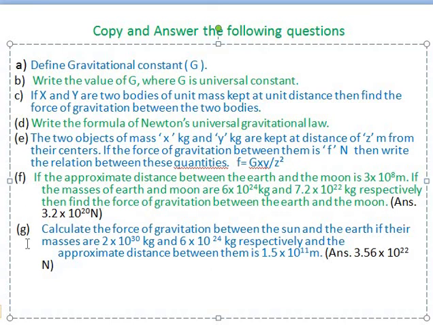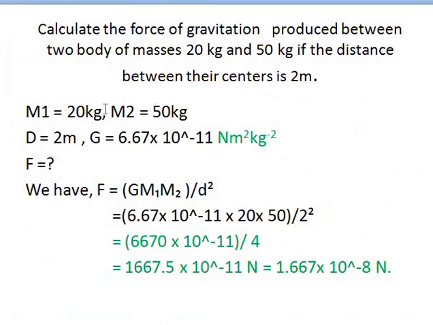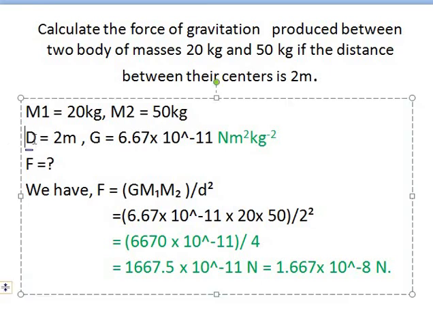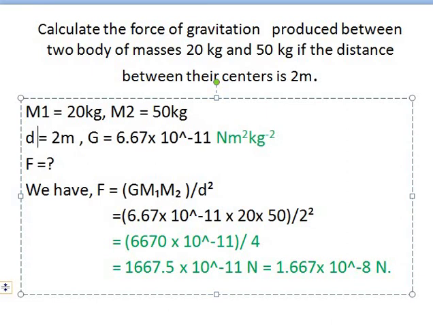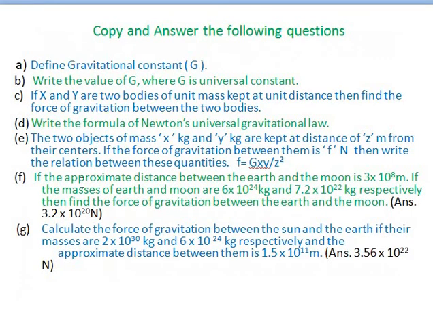Now these two questions, F and G, are similar to this part. Write M1, M2, the distance between them, small d, and write G and find F. Write this formula and solve for F and G. And the answer is given here.